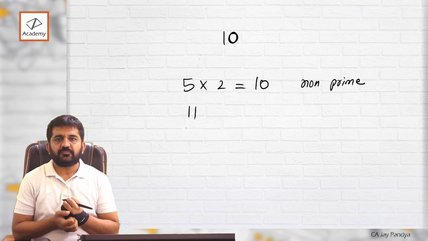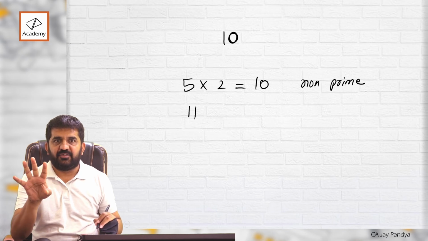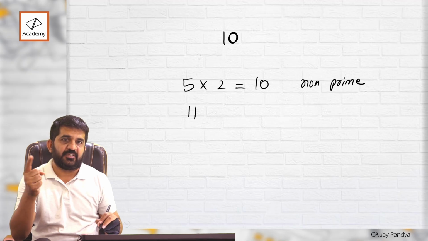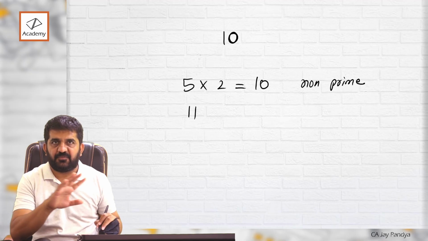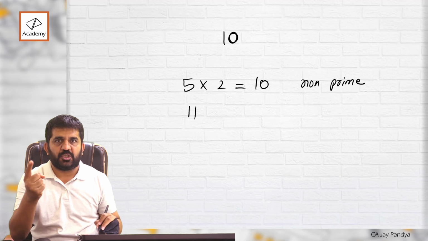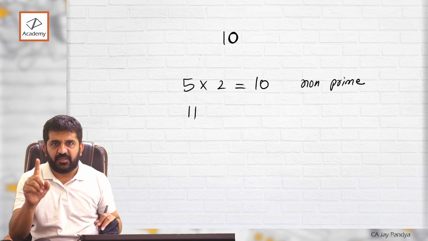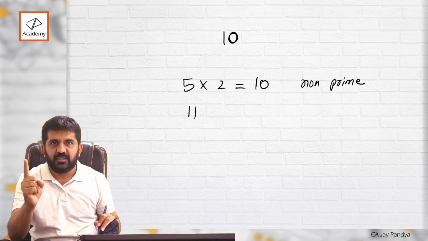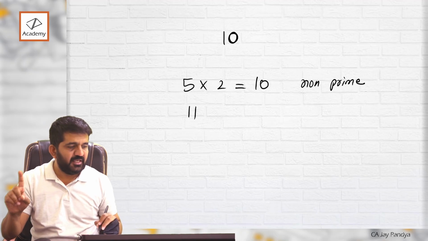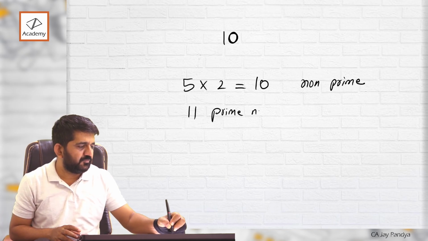11. 2 2s are 4, 2 3s are 6, 2 4s are 8, 2 5s are 10, 2 6s are 12. 11 is not coming. 3 1s are 3, 3 2s are 6, 3 3s are 9, 3 4s are 12. 11 is not coming. 4 1s are 4, 4 2s are 8, 4 3s are 12. 11 is not coming. Continuing the same way with 5, 6, 7, 8, 9 and 10, 11 is not coming. 11 1s are 11. That does not count. 11 is a prime number.